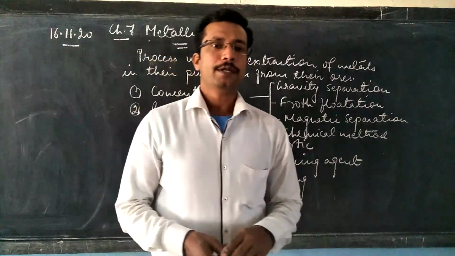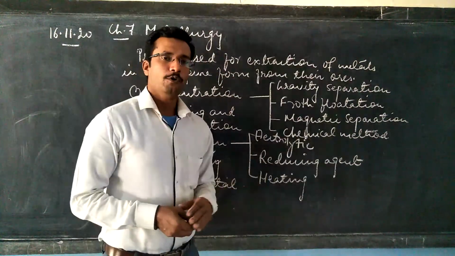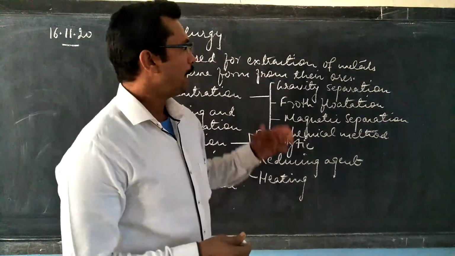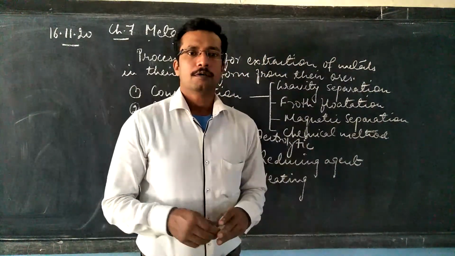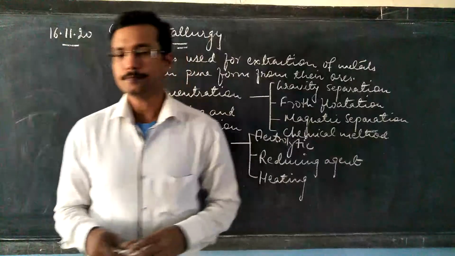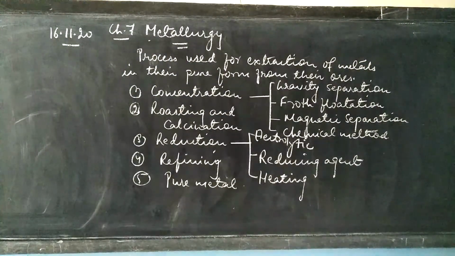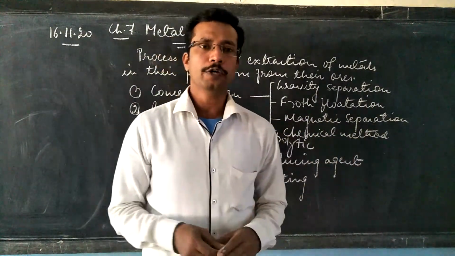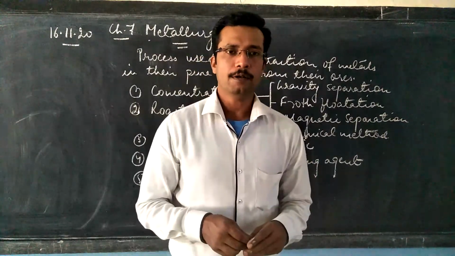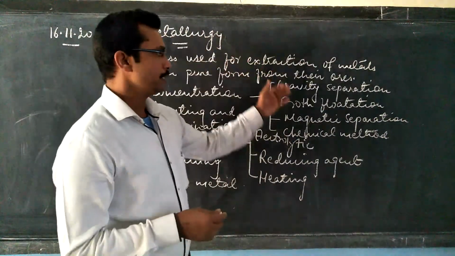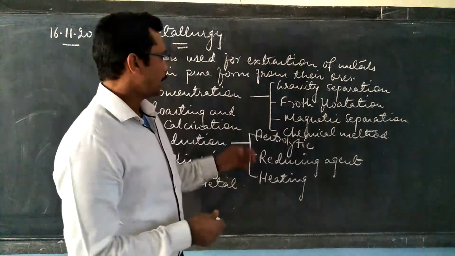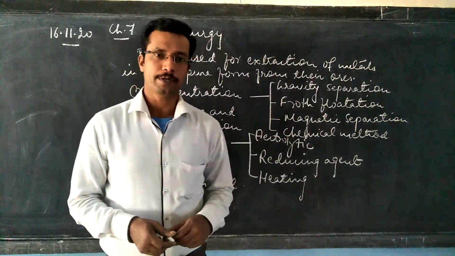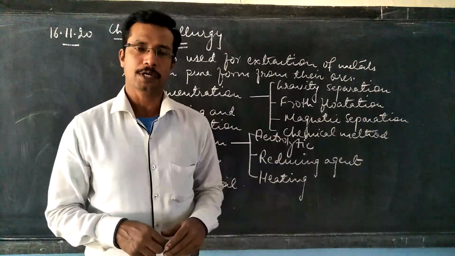So once we complete getting the pure metal, the next step will be the concentration of the metals. I'm sorry. Then after this, we will take one example to make you understand how these methods can be used, and how concentration and other methods can be done to get the pure metal. This we are going to see in the next class. Thank you.